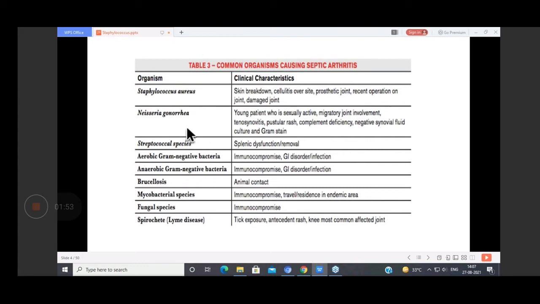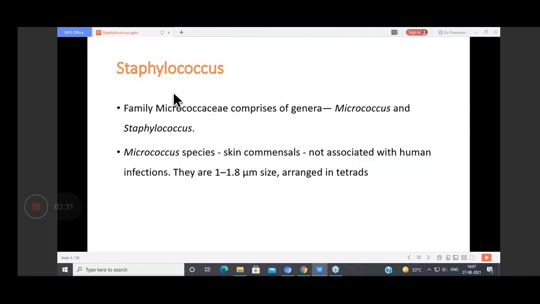These are the other causes of septic arthritis. You can see Staph aureus is the most common cause, and it can also be caused by Neisseria gonorrhoeae, if you remember. Then the streptococcal species, other gram-negative organisms, anaerobes, and fungal infections can also cause septic arthritis. Even Lyme disease is a common cause of monoarthritis. These are the other causes, but you need to remember that Staph aureus is one of the common causes of both osteomyelitis and arthritis. So now coming to the Staphylococcus organisms.